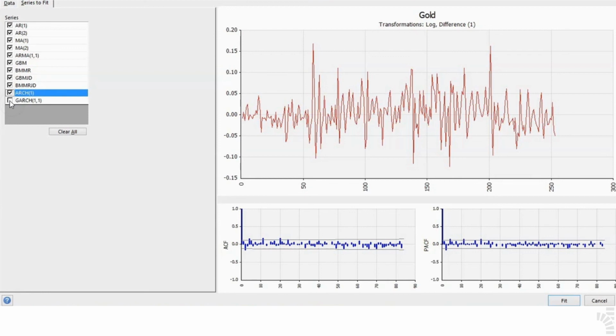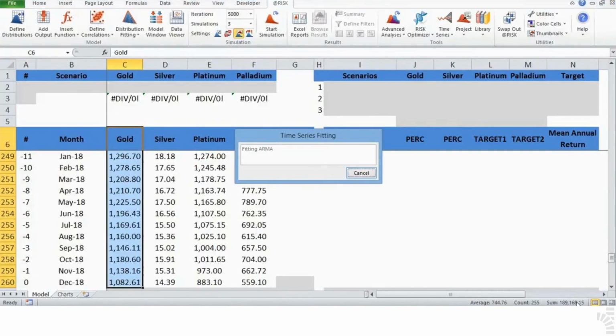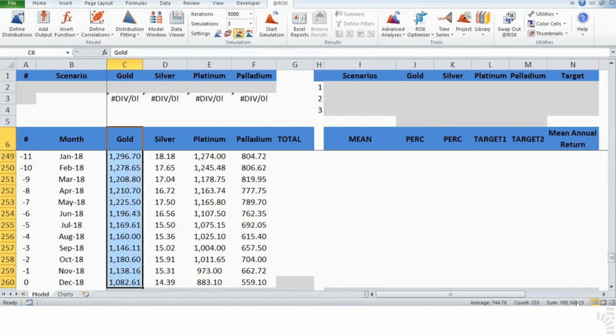Some of these processes might be disabled, depending on the context. You can check or uncheck as many candidate processes as you like. Unless you are knowledgeable of time series theory, our recommendation for the novice user is to leave all the processes as marked here. In any case, when fitting, the software will review all the models available and will recommend the best methods according to the AIC criterion by ranking them on the list. 5. Click on Fit, so that @RISK can start fitting the selected dataset to all of these available models.